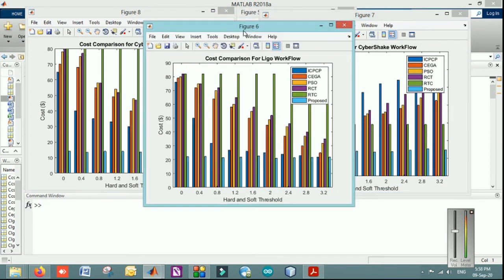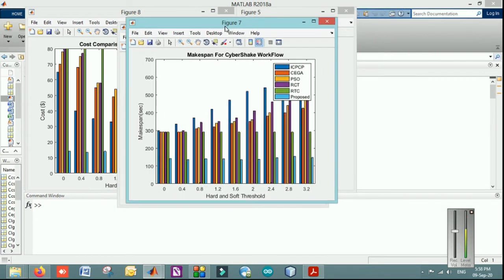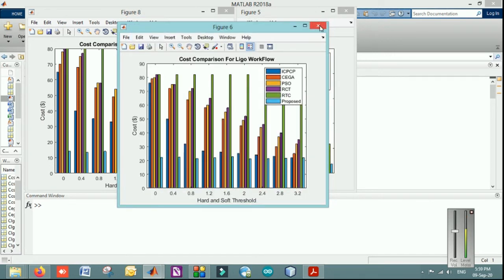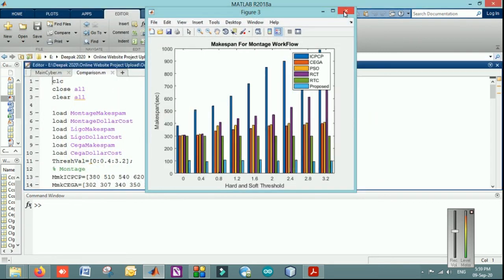Those are taken from the reference and the literature papers. As you can see, these are the results that we have achieved. We will discuss CyberShake, as I have shown you the results for that. The blue line is representing the results of the proposed technique. It is showing that the make span time for the different threshold values is less with respect to the other algorithms such as CGA, PSO, RTC, ICP, PCP. So these are the algorithms. When you read about them on the internet, you will get more information related to these factors.